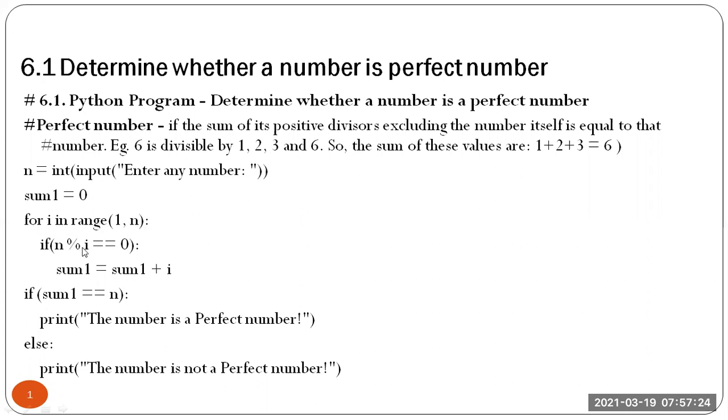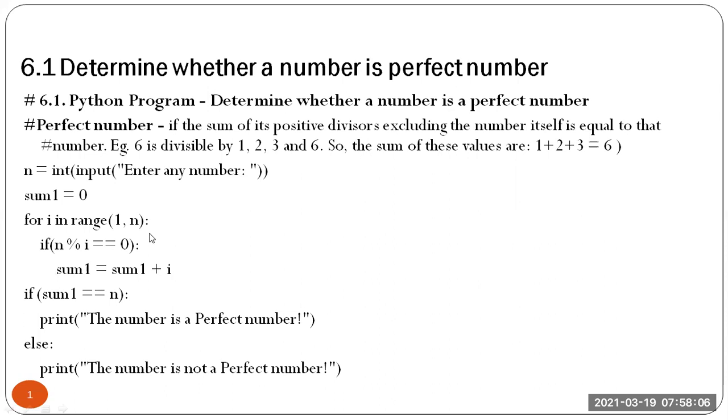Now what we have to check is whether 6 is divisible by i. In the first iteration it will be divisible by 1, so yes, it is divisible. Then we add i, that is 1, to sum1. In the second iteration, when i takes the value 2, we check whether 6 is divisible by 2. Yes, it is divisible, so we add this 2 to what we have got before. So 1 plus 2 is 3. In the next iteration we check for 3. It is divisible, so we add 3 to 3. So the answer is 6.